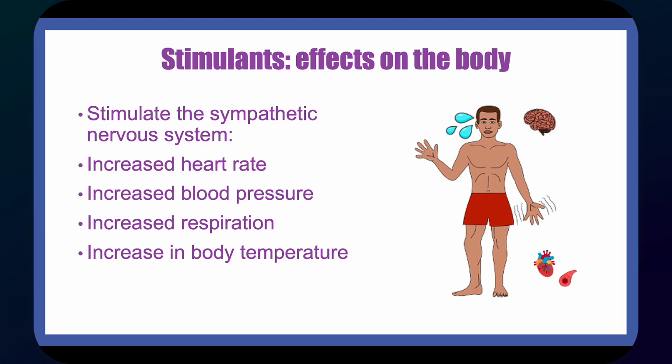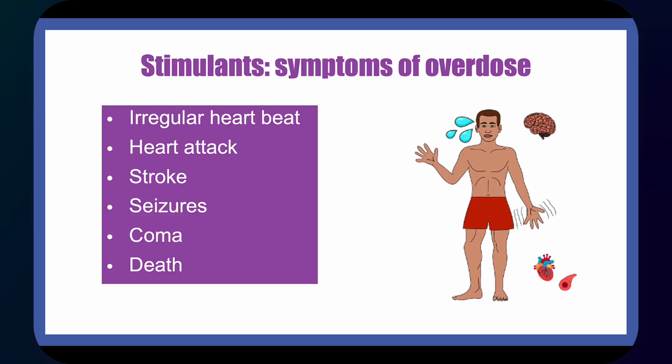Stimulants stimulate the sympathetic nervous system, and they increase heart rate, blood pressure, and respiration by dilating the bronchioles in the lungs. They can cause a dangerously high body temperature, especially if paired with physical exertion. Overdose can result in irregular heartbeat, heart attack, stroke, seizures, coma, death.